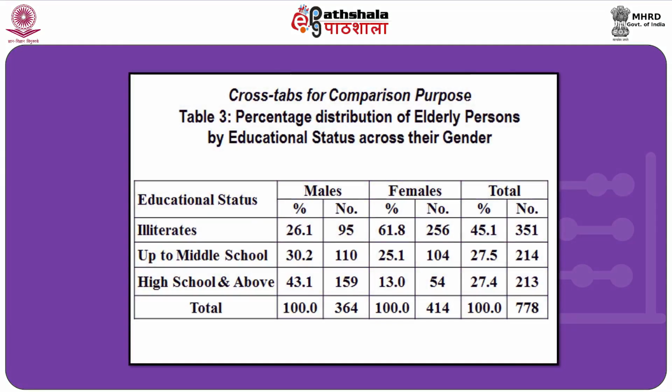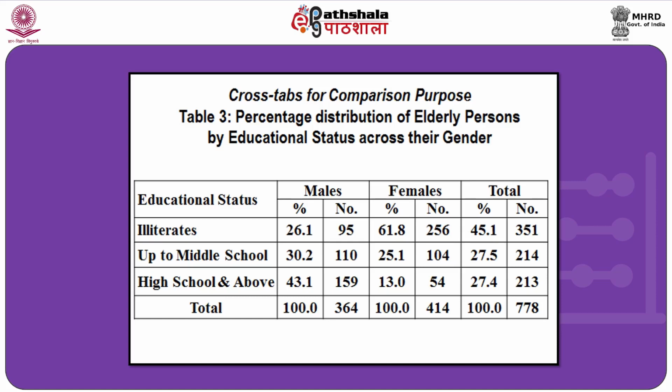In this table, as stated earlier, the education status of the respondents is provided in the first column, that is illiterates, up to middle school, high school and above, for which gender wise their frequencies have been computed.